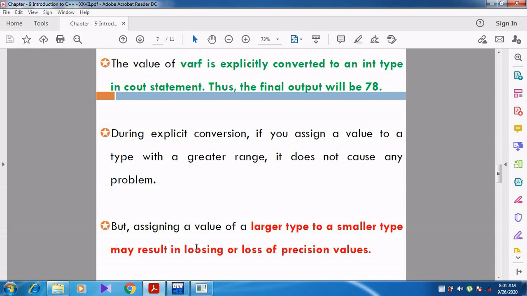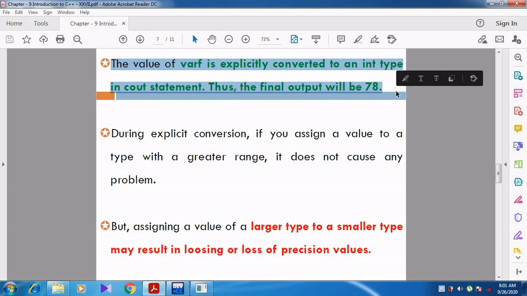See, the value varf is explicitly converted to integer data type in the cout statement. Thus, the final output will be 78. Can you understand, students? Can you understand the program in a practical manner? We are trying to convert the variable from one data type to another data type.